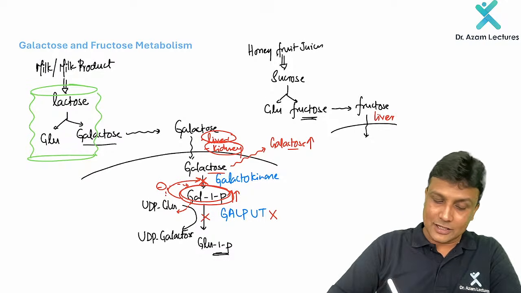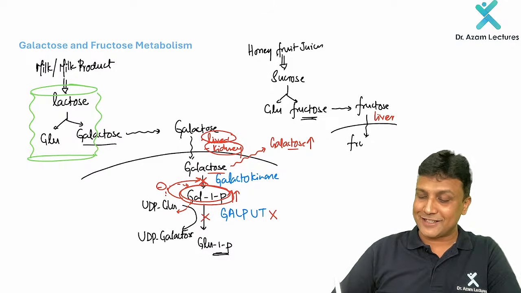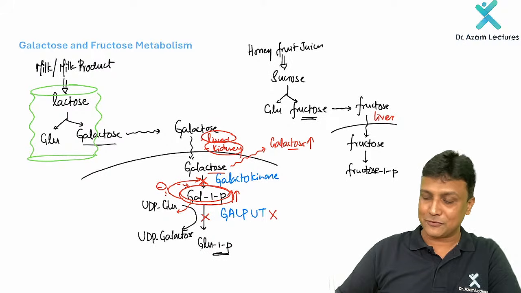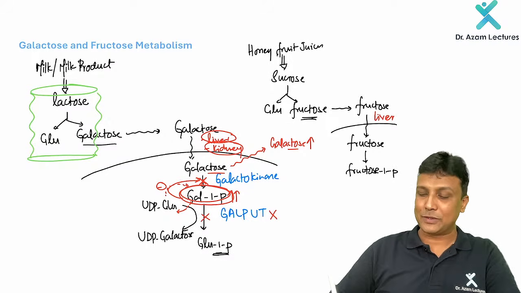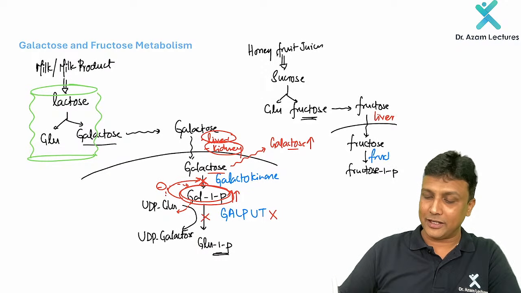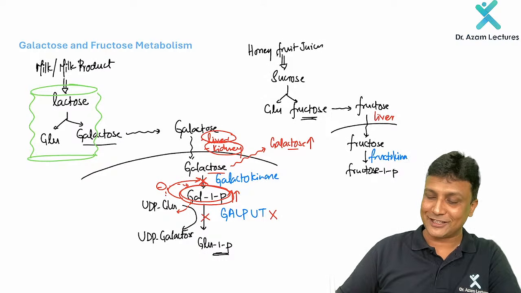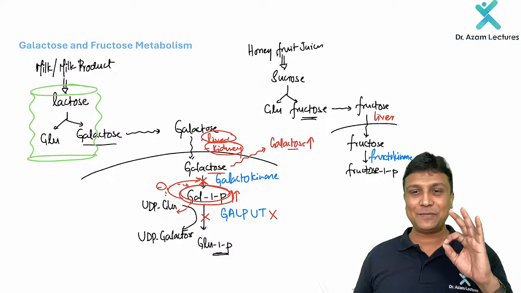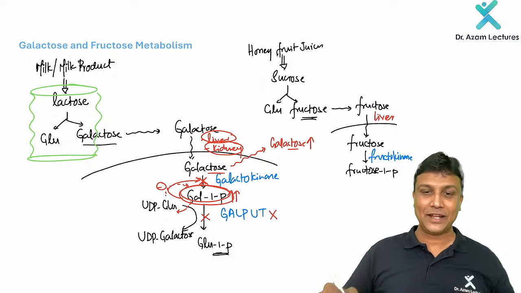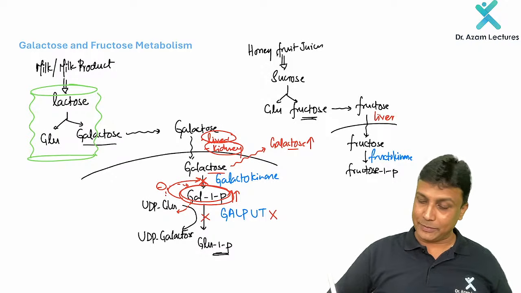Now in the liver cells, what is going to happen? First, again the same thing. We need to trap, and to trap, we have to add the phosphate group. So it is going to become fructose 1-phosphate. Whenever a phosphate group is added, the enzyme name will be kinase. It is fructokinase. Wow. That is the reason why please learn conceptually, my dear friends. And after that, what is going to happen here? Fructose 1-phosphate is going to split.